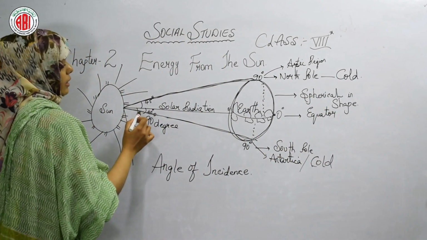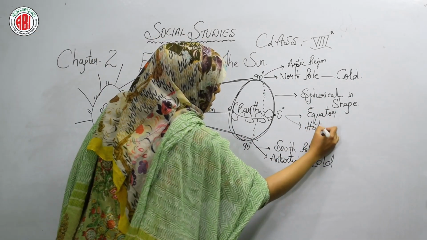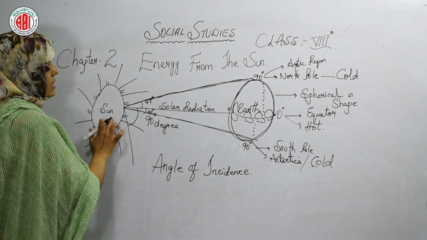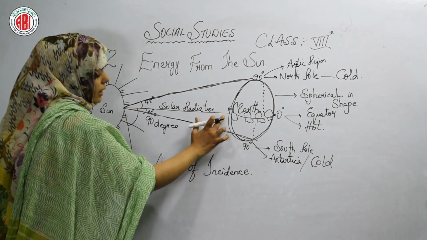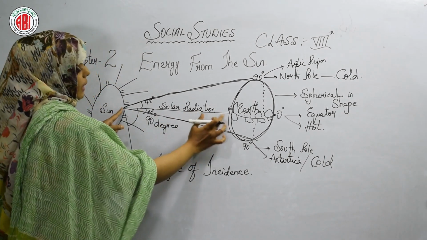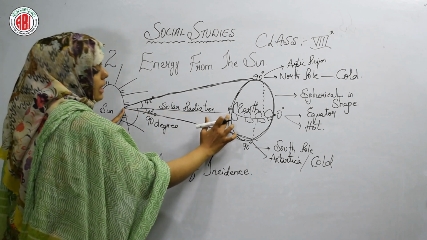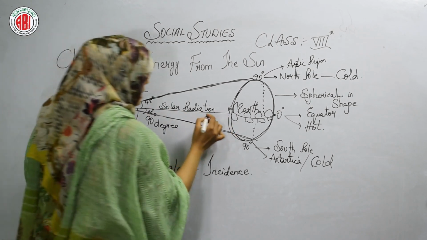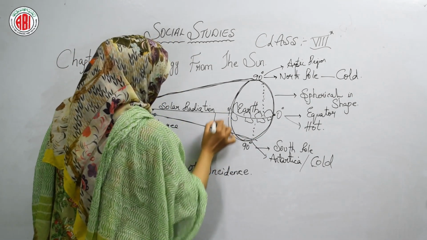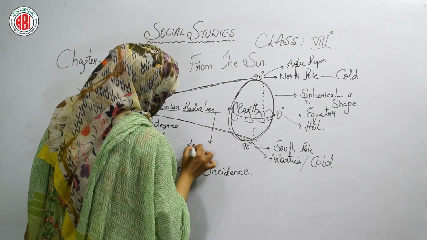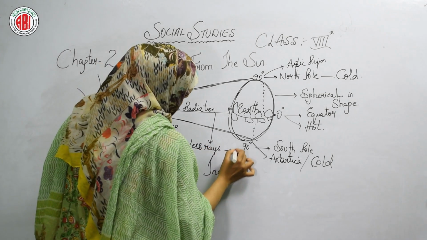But the equator regions are very hot. Why? Because the sun's rays are coming directly on the equator. So the space is very little compared to the rays at the equator. So what should I say? Less space, less rays, high temperature.